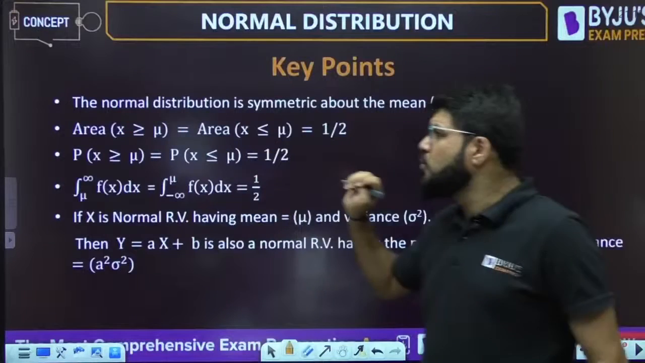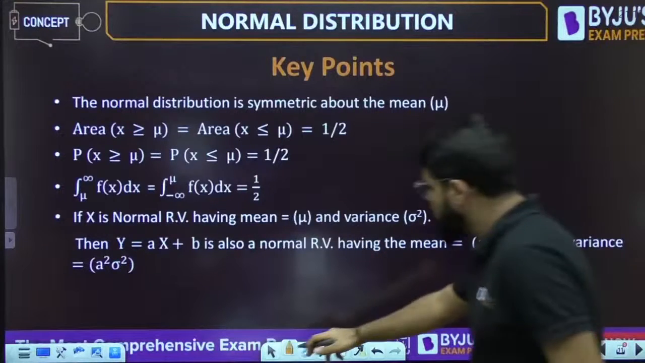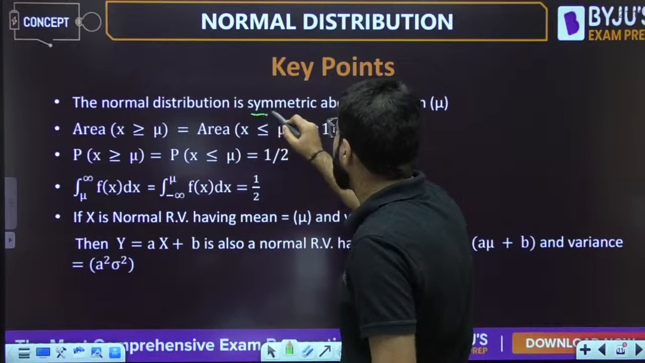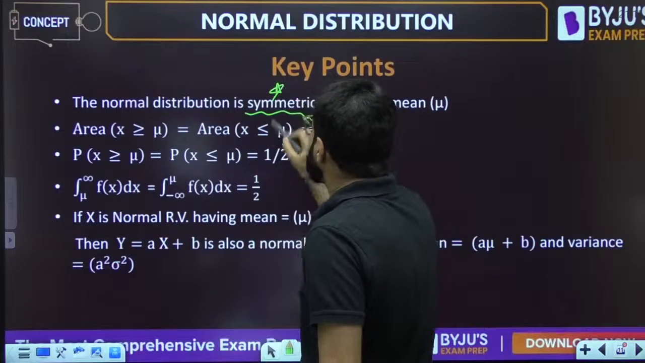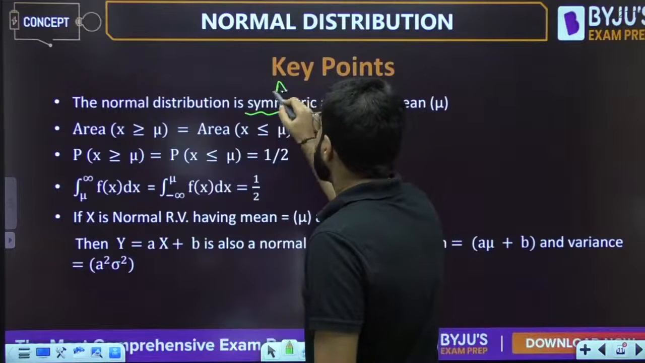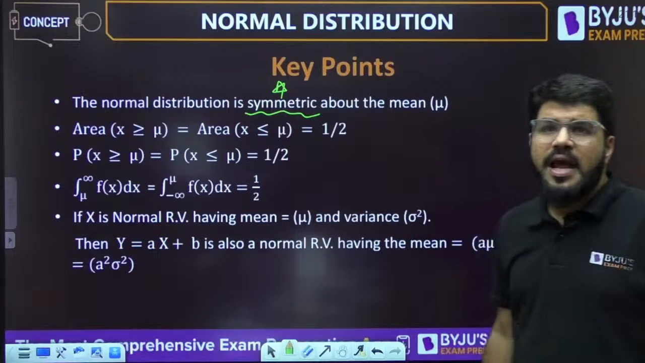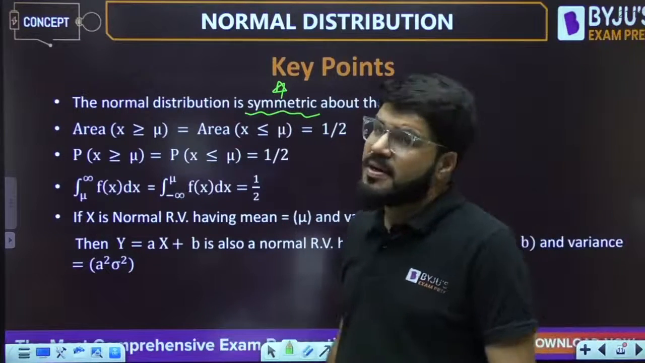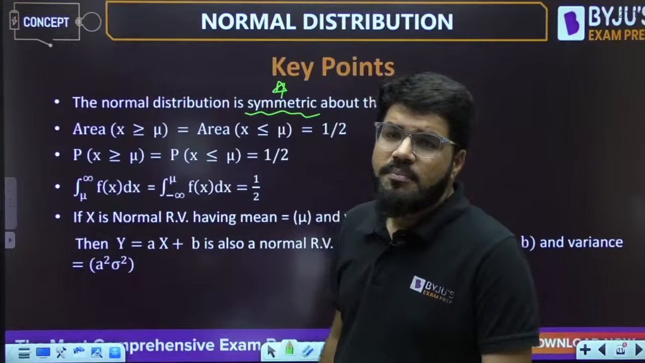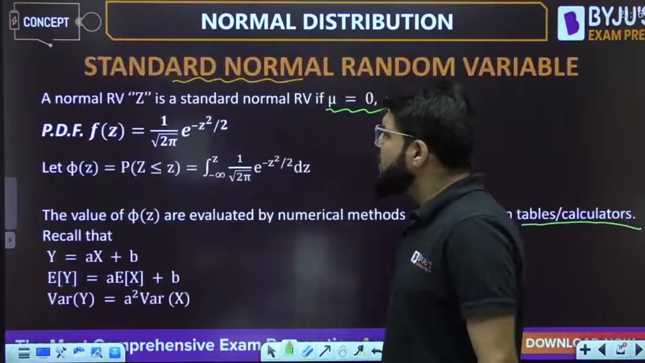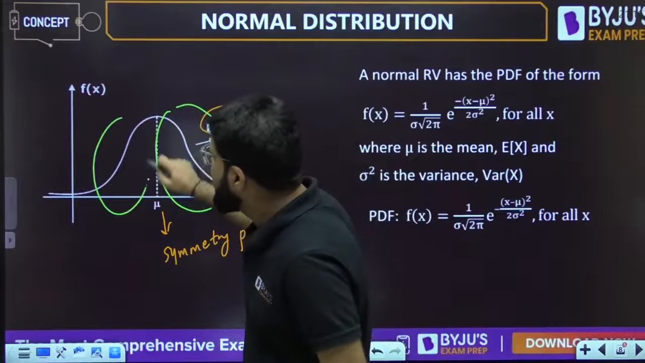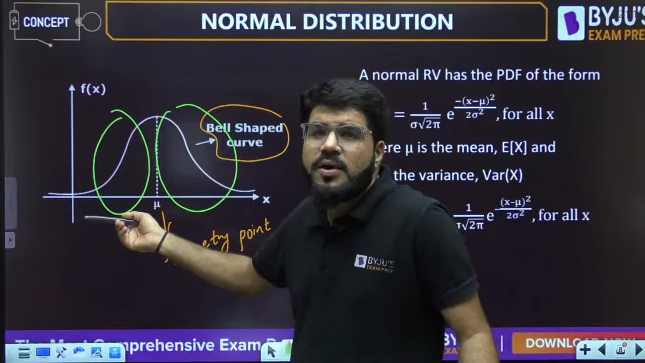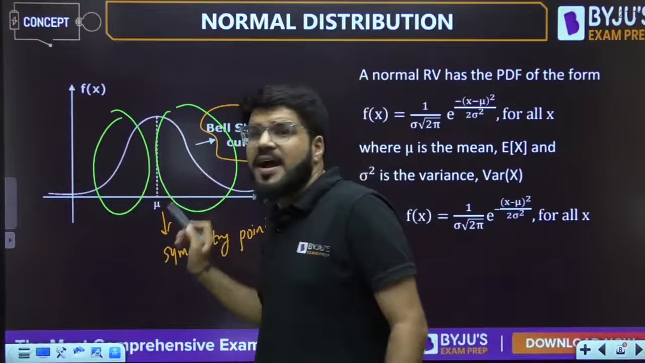Let us revise two or three more important points. One very important point: in competitive exams there can be some questions based only on symmetry. Because a normal distribution is symmetric about the mean, what can you conclude here? This much of the area and this much of the area should be the same because of symmetry. The area before the mean and the area after the mean are the same.